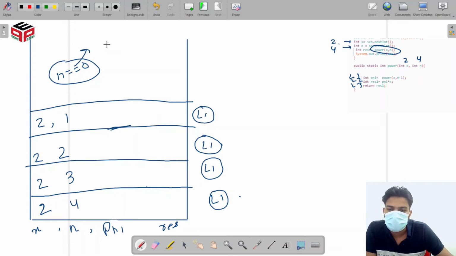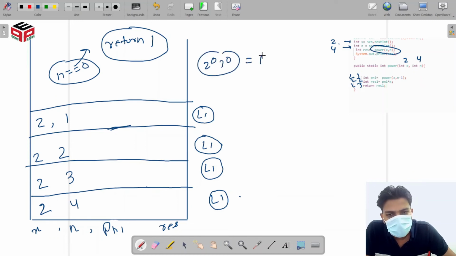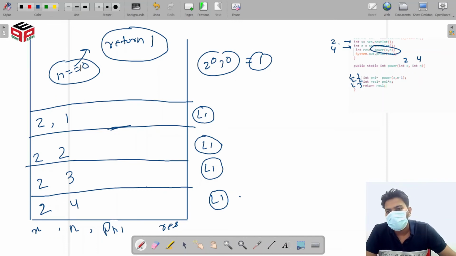This is our base condition, where we have to return 1. We have to return from that point and give value 1, because at every value, like 2 to the power 0, 3 to the power 0, we find 1. For any value, the power of 0 will always return 1. So when we found our base condition, if n equal to 0, then we return 1. So we return 1 from that position.